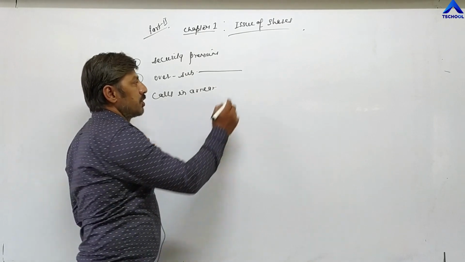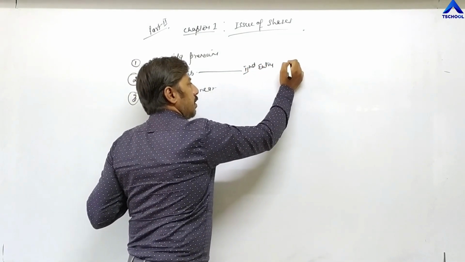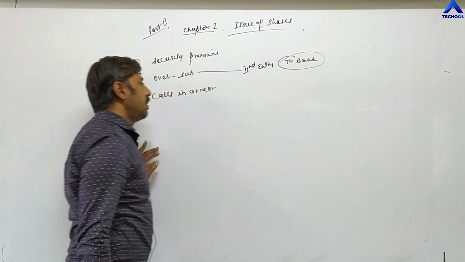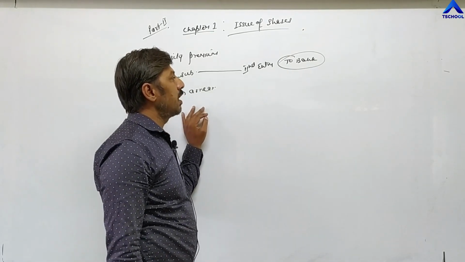That excess application will be shown in the second entry, the entry to bank. It shows that we are returning the amount of excess application to those investors to whom shares have not been allotted.